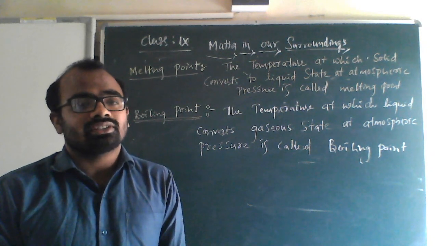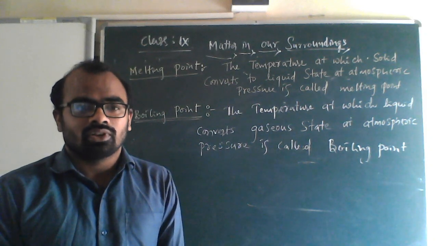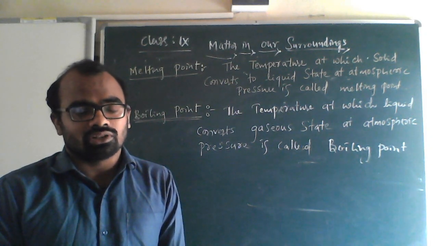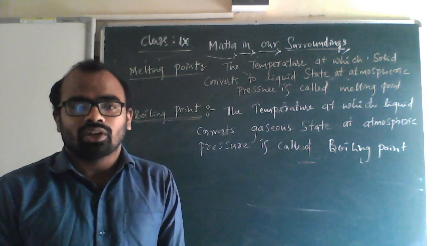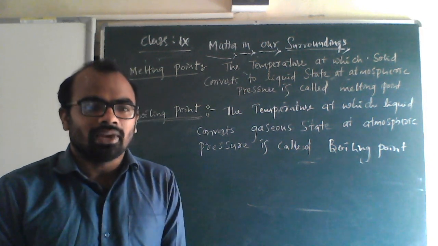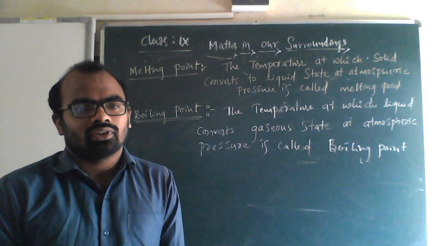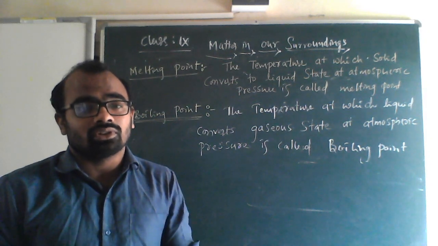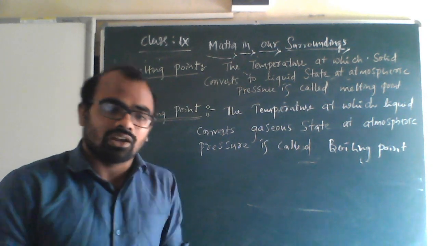We have already seen two of the interconversions of states. The remaining four we have to see. There are 6 interconversions of states of matter. We have seen fusion, which is also called melting, and vaporization. Last class I said vaporization or evaporation, but evaporation is something different.